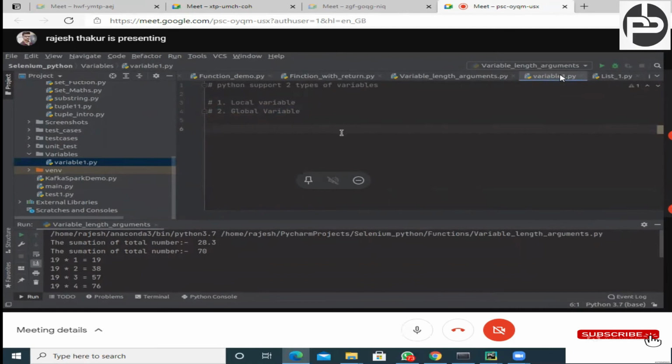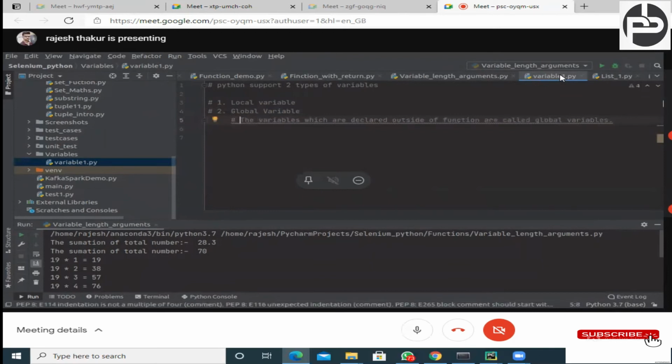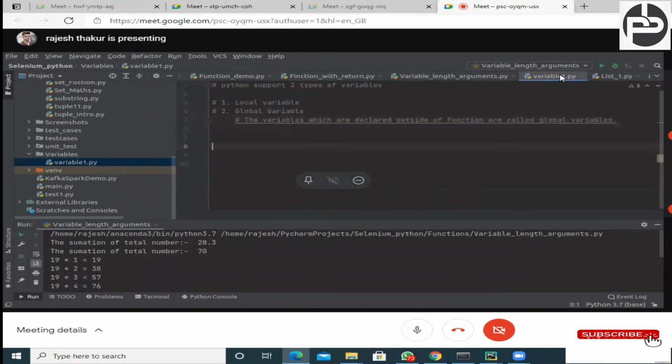I'll make a definition also so that you should not miss this. The variables which are declared outside the function. Just a minute. Just now you know what is the function, right? Def func, and this is my function and this is my definition, right? And if we are defining any variable out of this function like this, then a is known as global variable. Just try to understand our global variable.